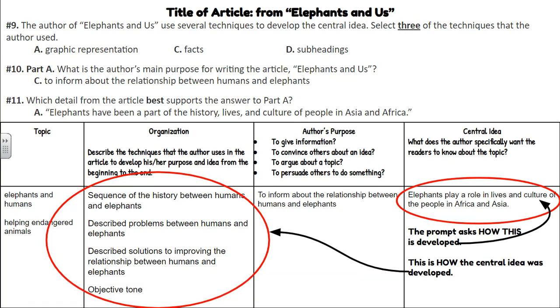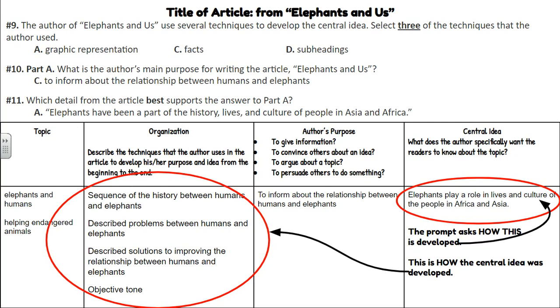Now, let's look at the central idea for this one. This one was a little bit tricky. Actually, let's talk about the title. It's called Elephants and Us. So I told my students, look at the title to help you identify what the topic is. Now, if the title is Elephants and Us, then what could this passage possibly be about?